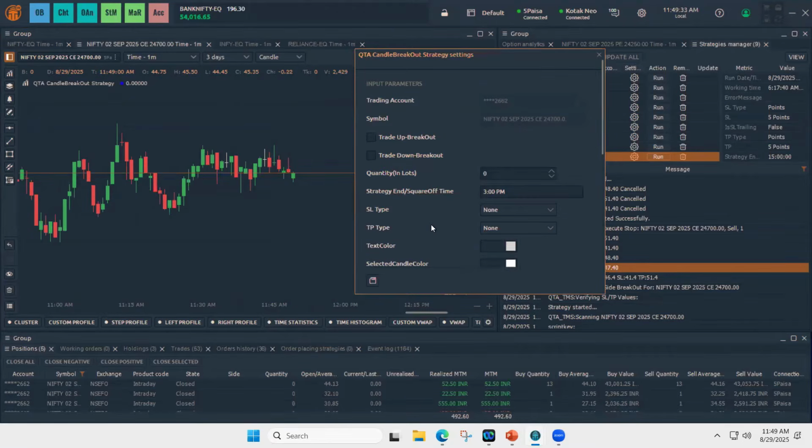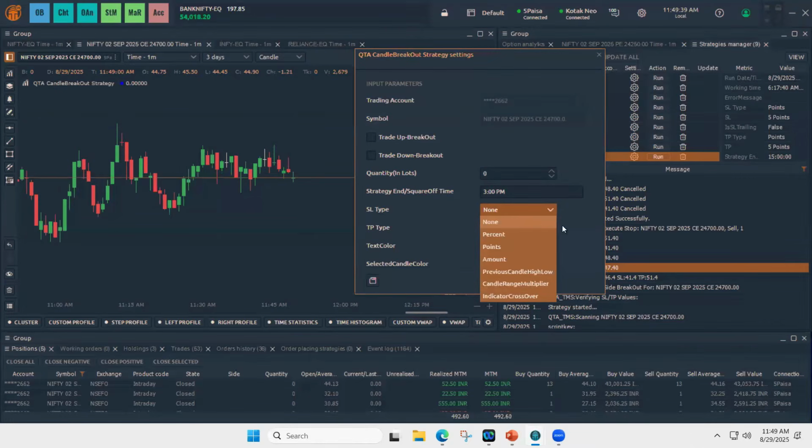So again, you have these many options. The SL and TP remain the same, which we already discussed. Please go through this and explore.